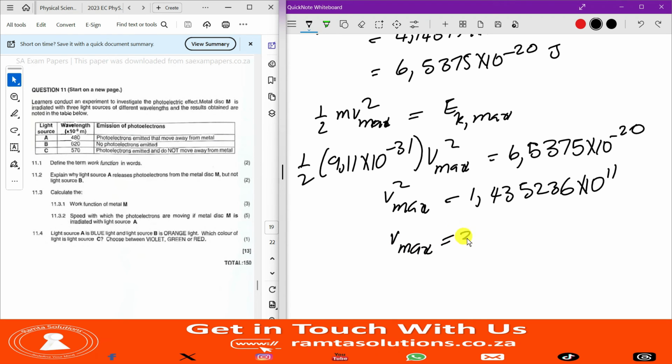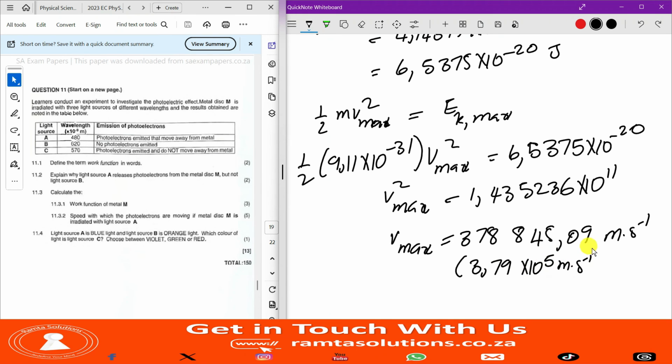This is 378,845,09 meters per second. If you like, you can also say it's 3,79 times 10 to the 5 meters per second. If you like, you can represent it like this.